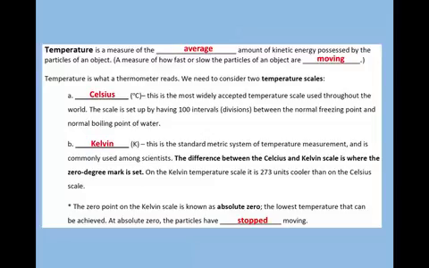We have two main scales that we use, Celsius and Kelvin, and we're going to focus on converting between those two. Kelvin is set to the lowest mark being 0. The 0 point on that Kelvin scale is known as absolute zero, and it makes sense in terms of realizing that temperature is measuring how fast the particles are moving. So at the lowest temperature that can be achieved, absolute zero, essentially the particles have stopped moving, they have no kinetic energy. And that's how they arrived at that scale.